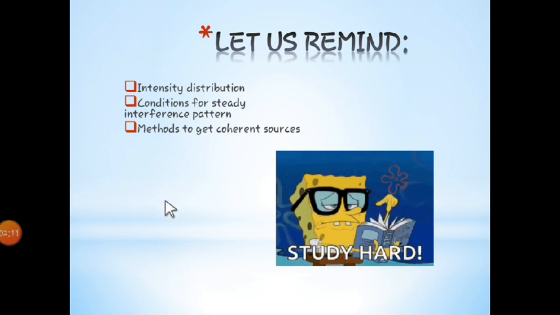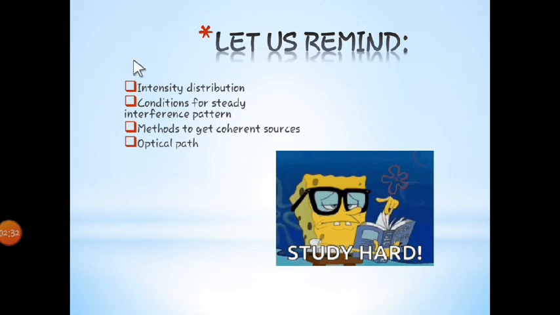The basic requirement to get an interference pattern is that the sources should be coherent. How to get those coherent sources, we have seen in the previous one. And what was the last? I guess, yes, it was optical path that we have seen.